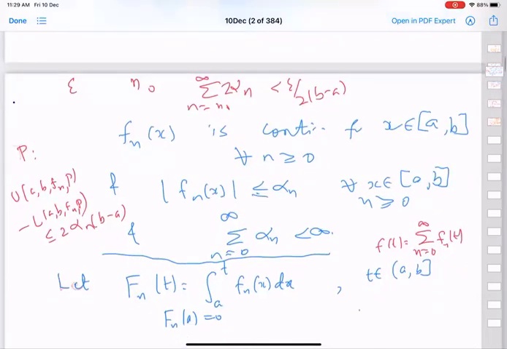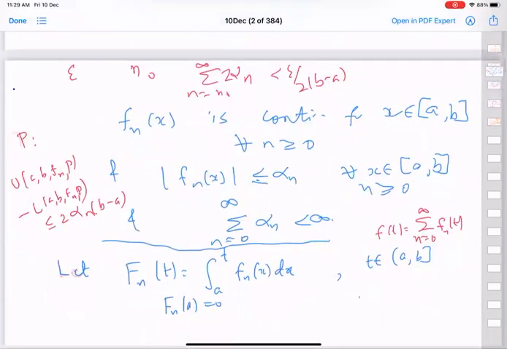Then F_n(t) is the Riemann integral up to t of little f_n, and the infinite sum also works, and its derivative is also the infinite sum of little f_n's. In one go, we have found conditions under which we can do term by term differentiation or term by term Riemann integration for an infinite sum. That is what we have done.